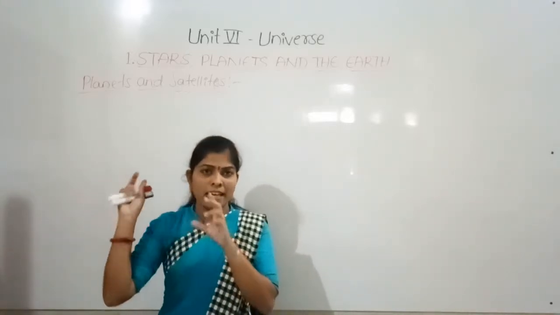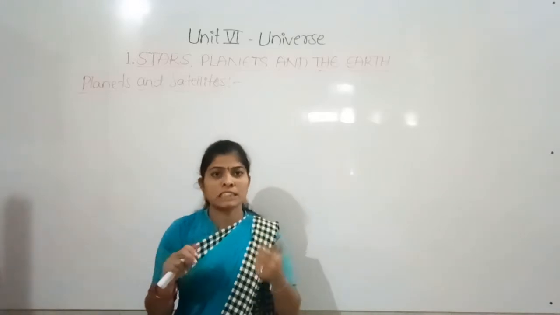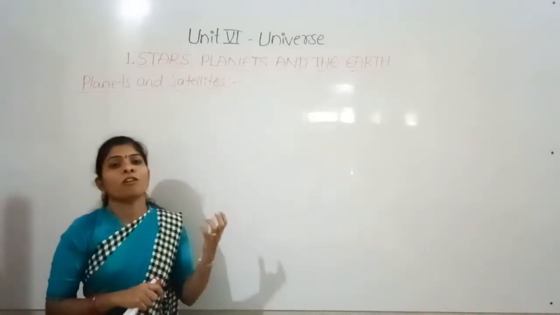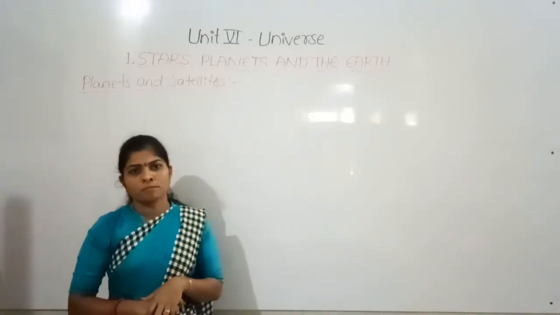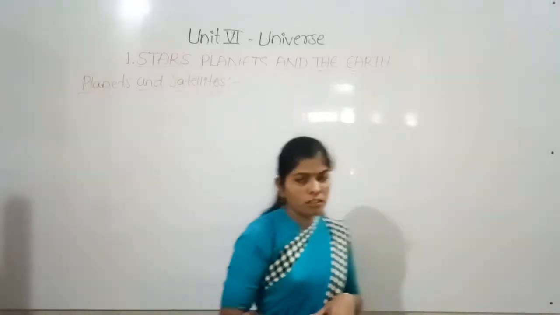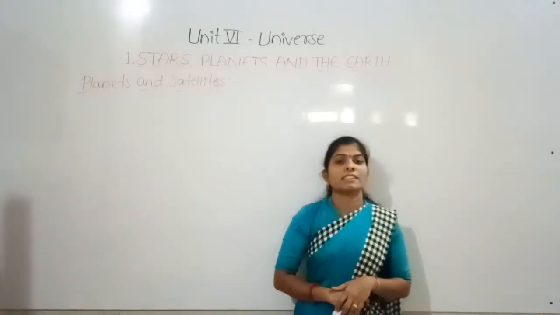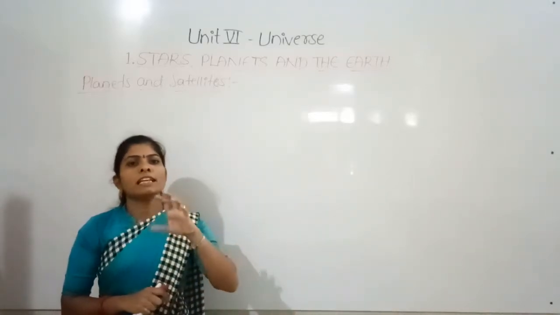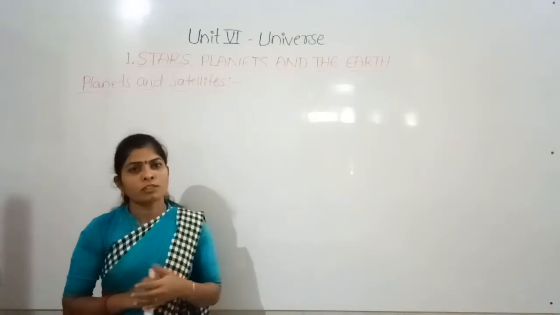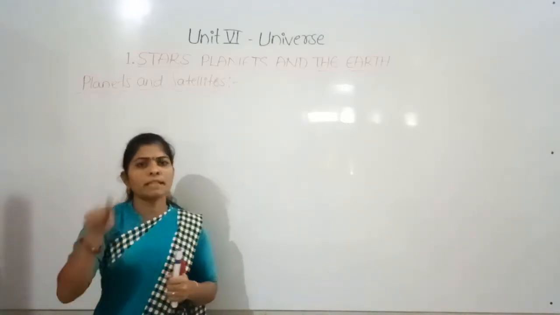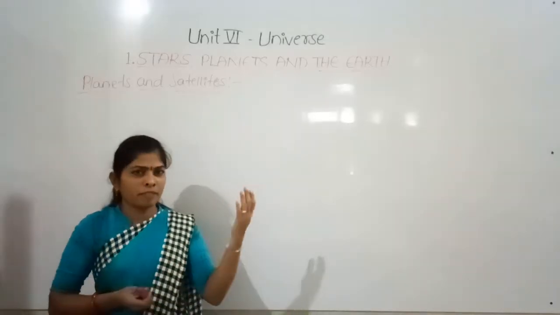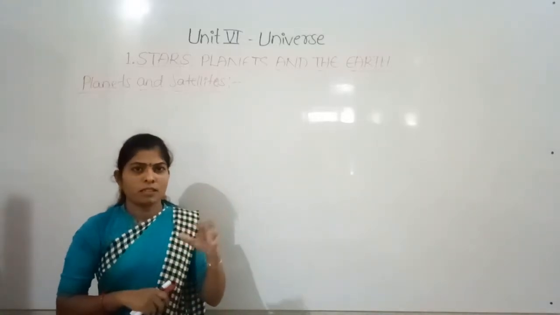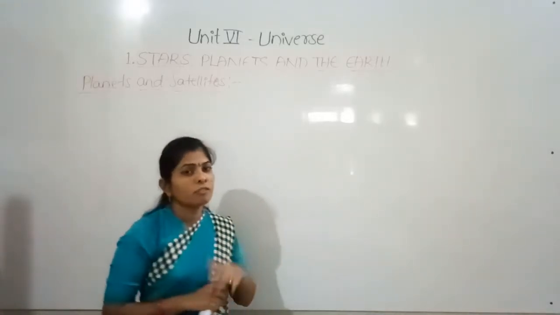When the sunlight falls on the surface of the moon which is facing towards the earth, it reflects the light, and that reflection is what we call moonlight. We can also learn about the phases of the moon, the full moon and new moon. On the full moon day, we can see the fully illuminated part of the moon, because the surface facing the earth reflects the complete light of the sun, so it appears full.